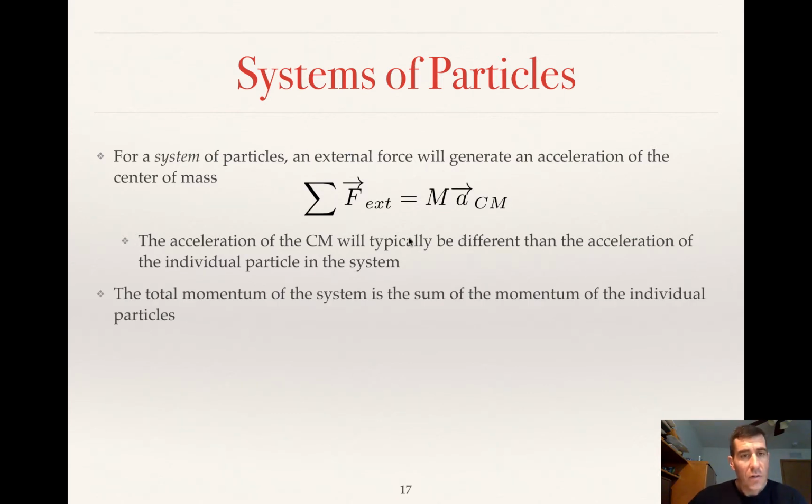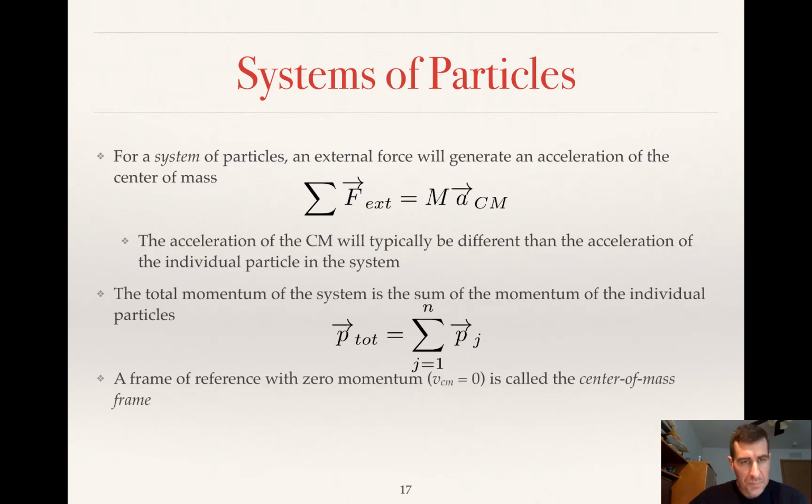So, another definition here. If you have a system of particles, the total momentum of the system is just the sum of the momentum of your individual particles. So the total momentum of the system, and again, sometimes you use a capital P also for the total momentum of the system, is just the vector sum of the individual momenta of the individual particles.